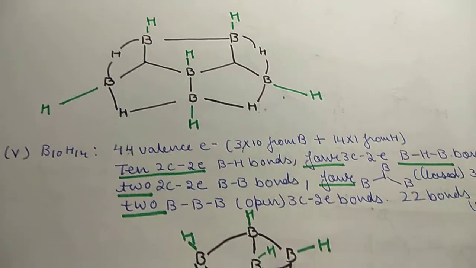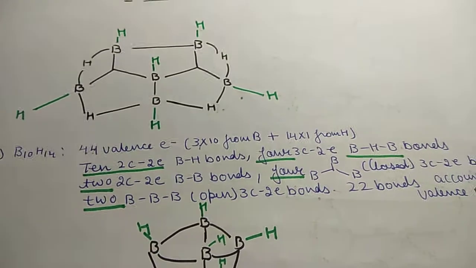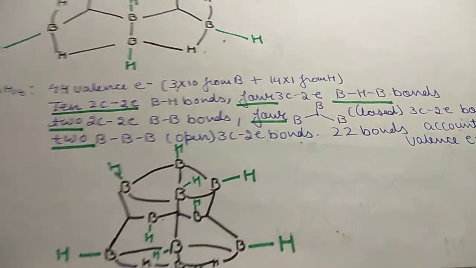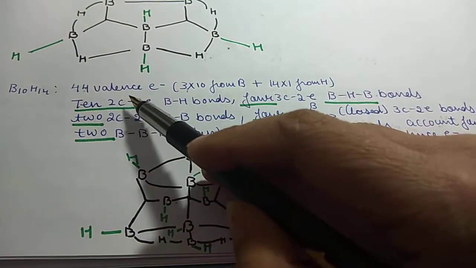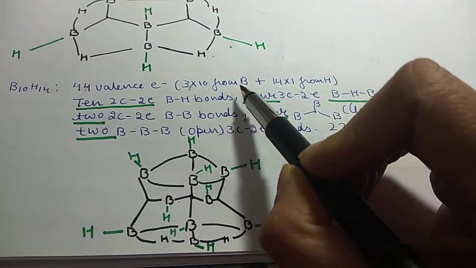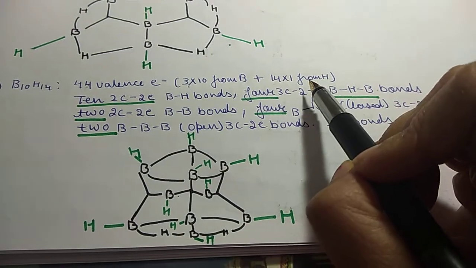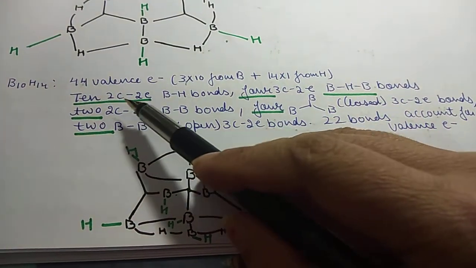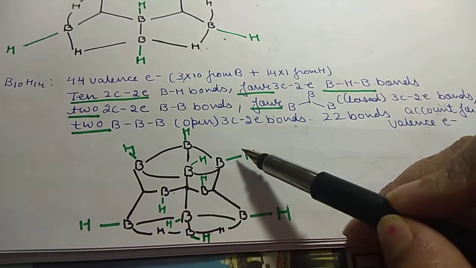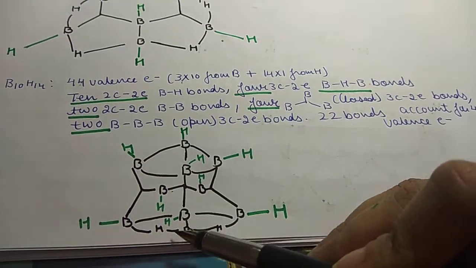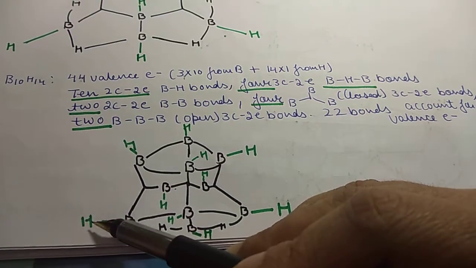Then next we have the structure of B10H14. Obviously it has 44 valence electrons, 30 from boron and 14 from hydrogen. So in this, 10 2 center 2 electron BH bonds are there: 1 2 3 4 5 6 7 8 9 10.